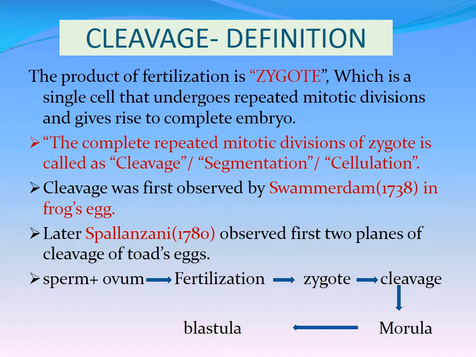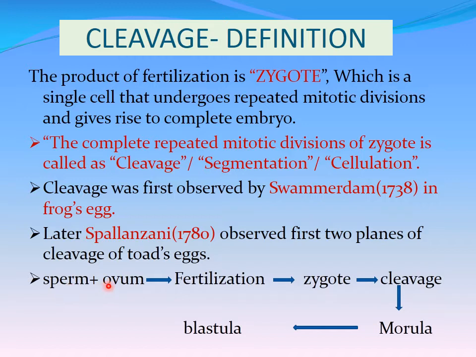Cleavage definition. The product of fertilization, the zygote, will undergo repeated mitotic divisions and give rise to a complete embryo. So the complete repeated mitotic divisions of the zygote is called cleavage, or segmentation, or cellulation. Cleavage was first observed by the scientist Swammerdam in 1738 in a frog's egg. Later, Spallanzani in 1780 observed the first two planes of cleavage in a toad's egg.